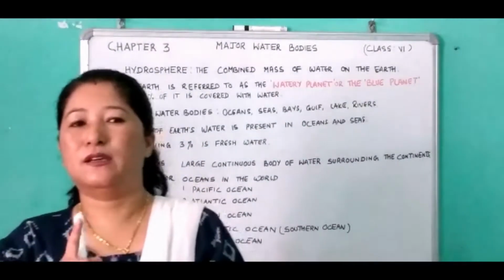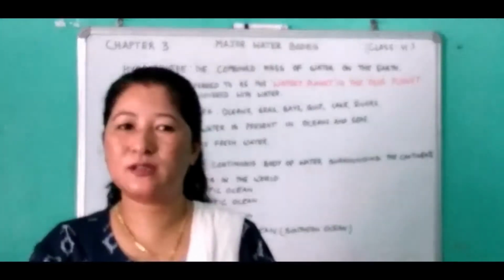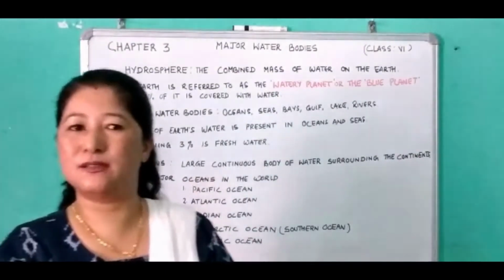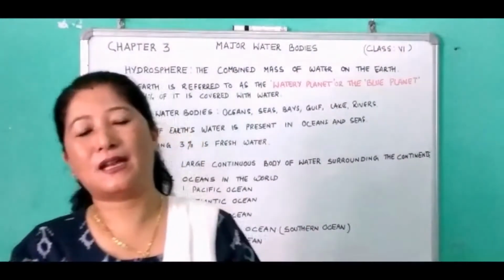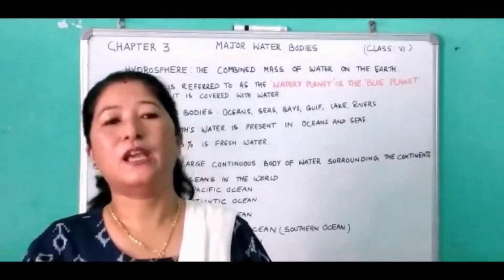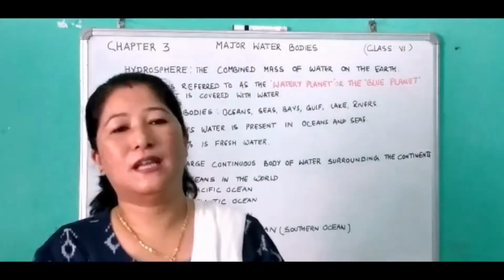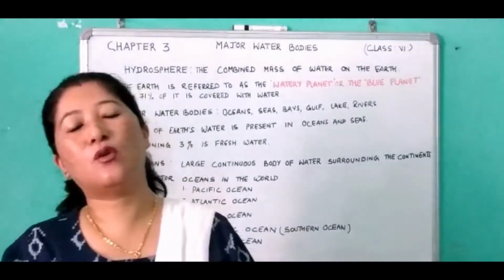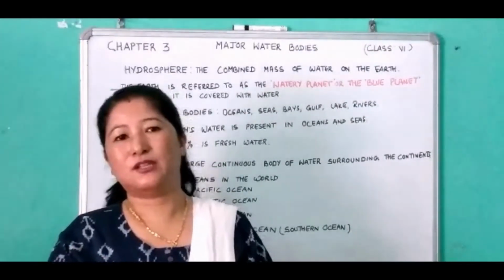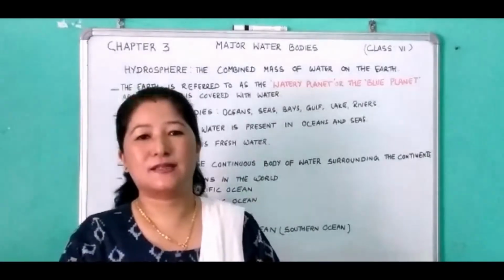Due to the presence of, number 1, fertile soil, number 2, water, and number 3, transportation. Transportation is easier because of the flat land, or the flat topography. Even explorers like Vasco da Gama and Ferdinand Magellan explored the world, the Earth, through sea routes, and therefore they were able to discover new places.